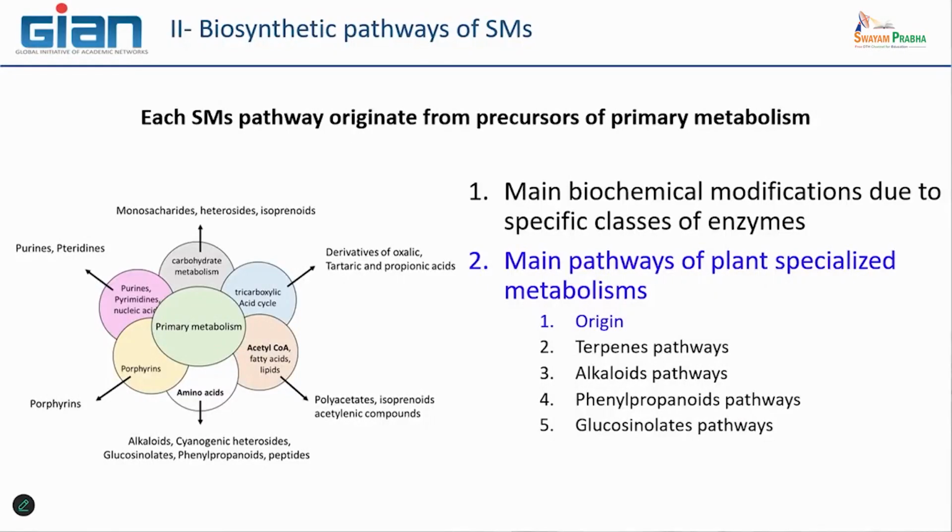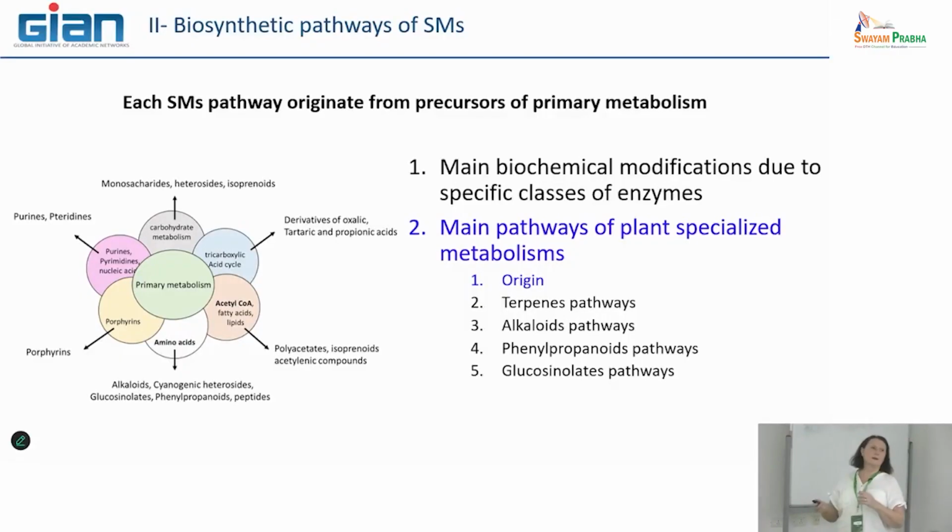What is interesting for me is to present at least four metabolic pathways concerned by the most important metabolites. The terpenes pathway, since we have seen that terpenes are one of the most important families of specialized metabolites. The alkaloid pathway, due to their importance.